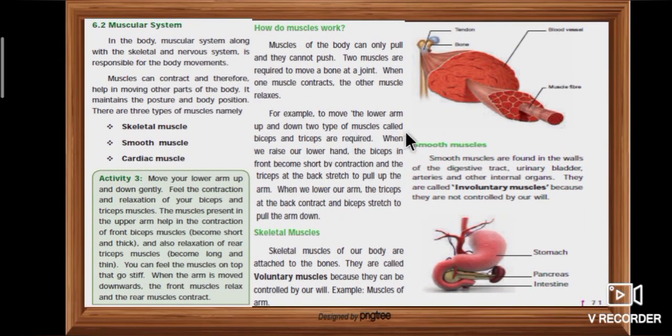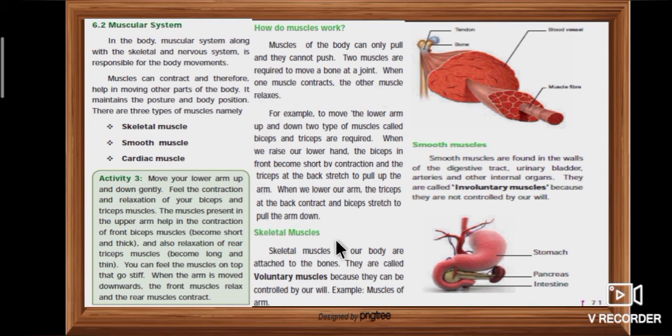Page number 71 explains about the muscular system. In the body, the muscular system along with the skeletal and nervous system is responsible for body movements. Muscles can contract and therefore help in moving other parts of the body. There are three types of muscles, namely skeletal muscle, smooth muscle and cardiac muscle. How do muscles work? Muscles of the body can only pull and they cannot push. Two muscles are required to move a bone at a joint. When one muscle contracts, the other muscle relaxes.